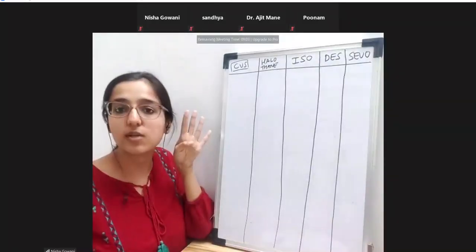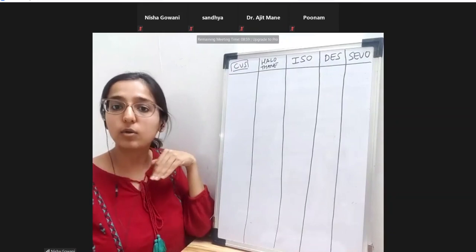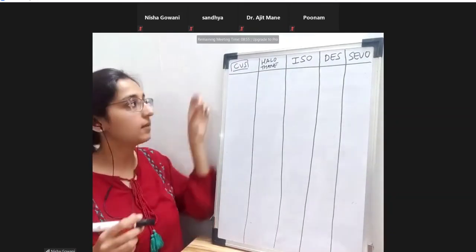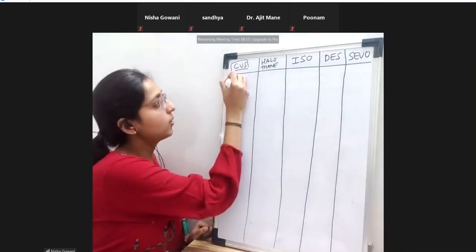We are comparing 4 agents over here: halothane, isoflurane, desflurane, and sevoflurane. Okay, and we'll do the full pharmacodynamics in a tabular format. So first we'll take the cardiovascular system. The first property that we are going to see is